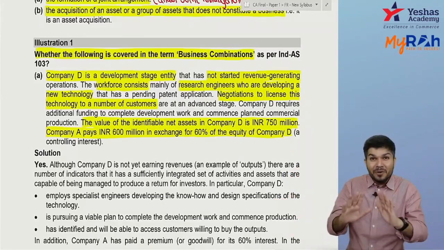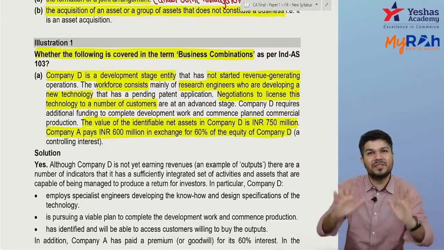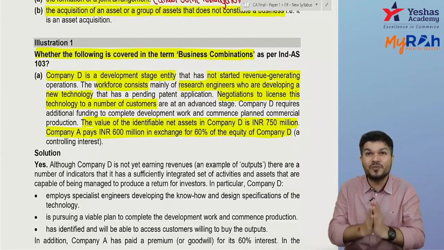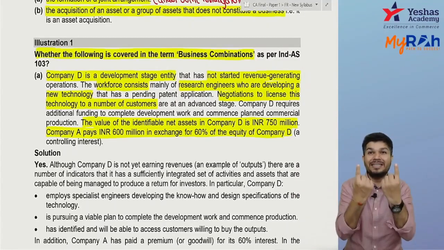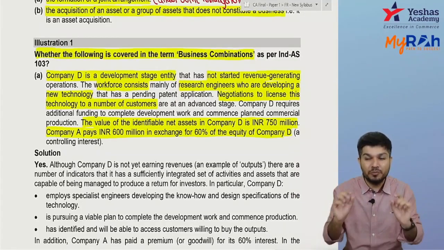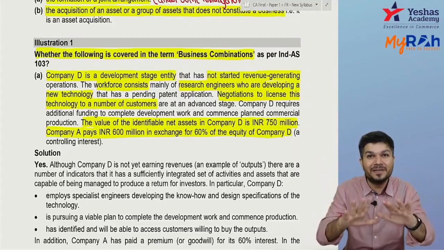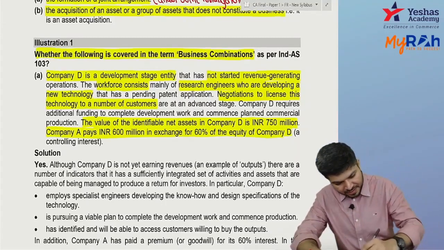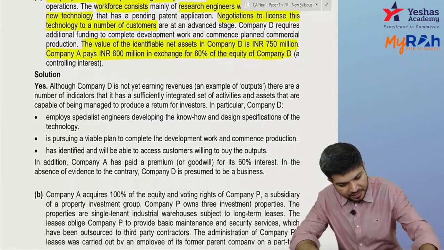So whenever you're paying extra, that's again an indication it's a business combination. When you acquire an individual asset, you never pay extra. You pay extra when it's a business. So over here, whether it's a business combination, answer is yes.